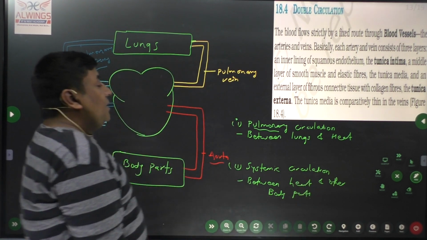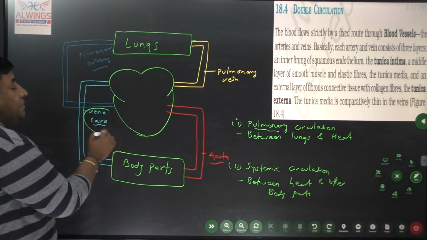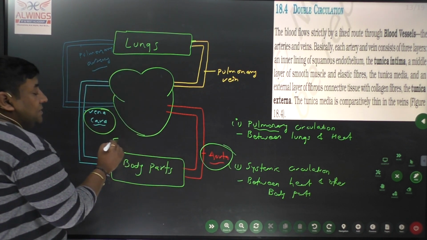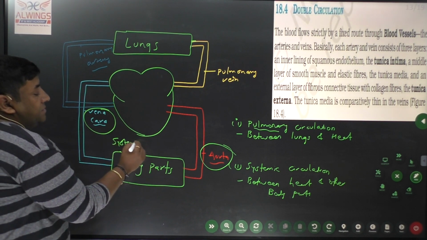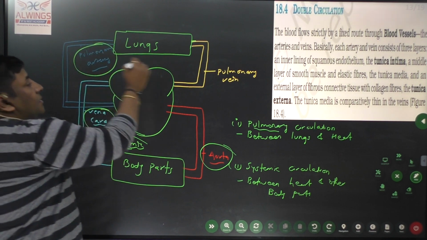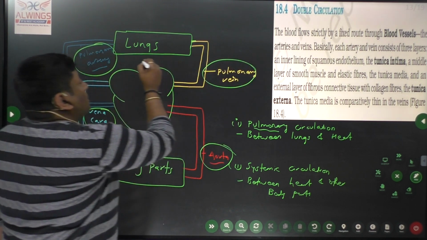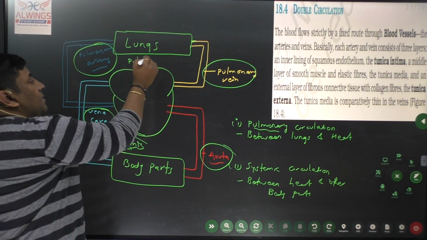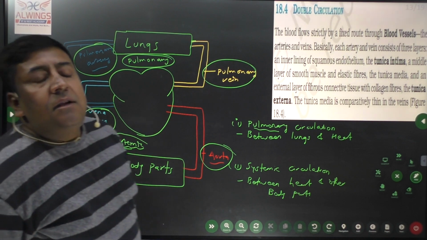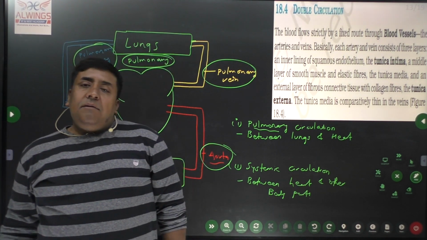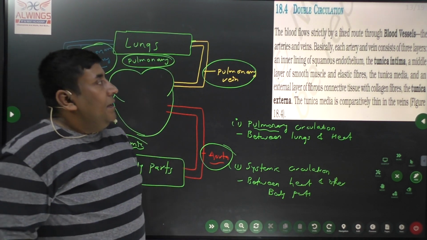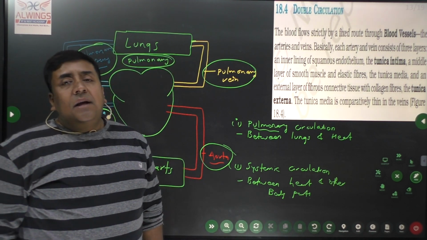Here we can find our vena cava and aorta. These are parts of systemic circulation, whereas the pulmonary artery and pulmonary vein are parts of pulmonary circulation. So this is about the double circulation, or the different types of circulation that we have, and this is all about the heart and its different parts.